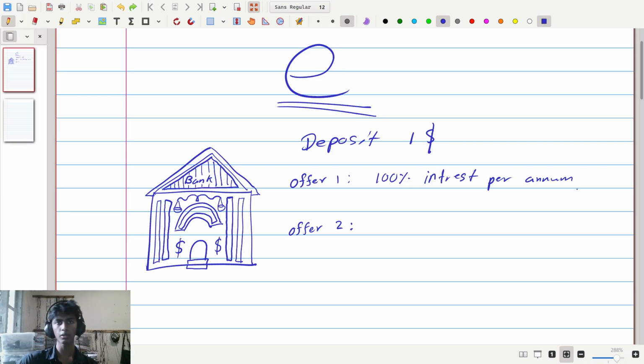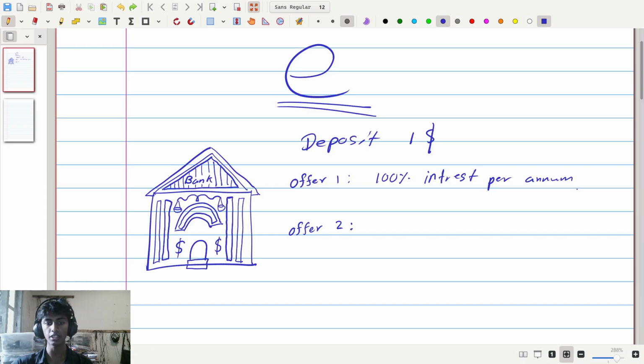But then he gives you another offer. He says, I can split this 100% interest per year into a certain number of pieces. Let's say first, I will split this 100% interest per year into two pieces of 50%, and I'll split the time period that you need to wait in order to get that interest also by 50%.